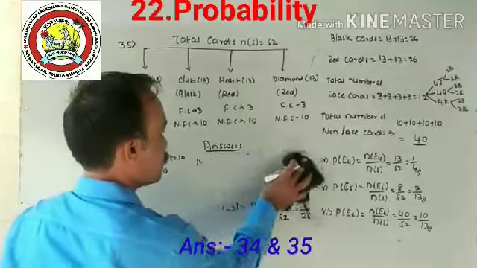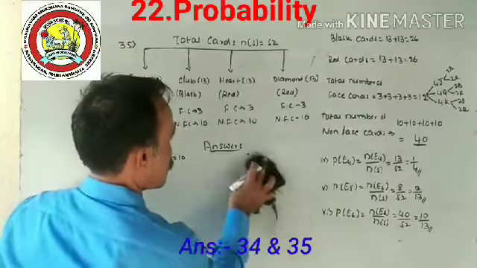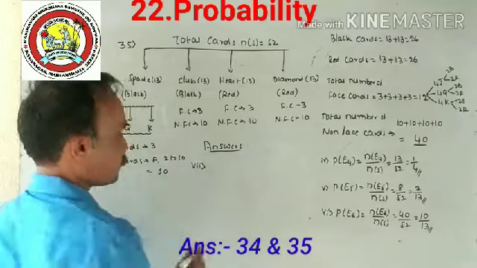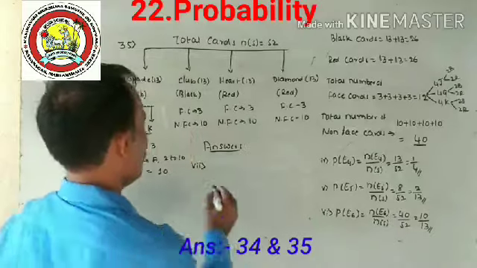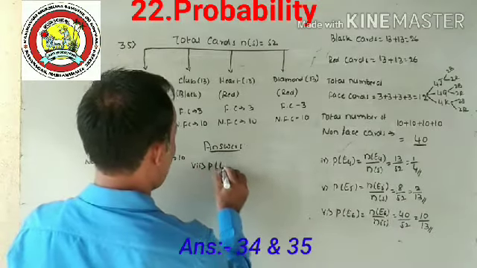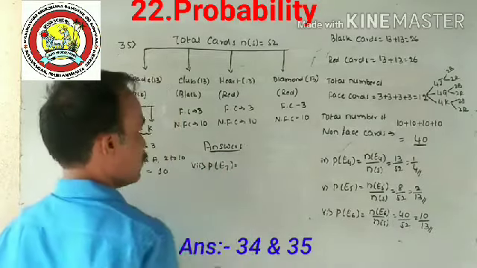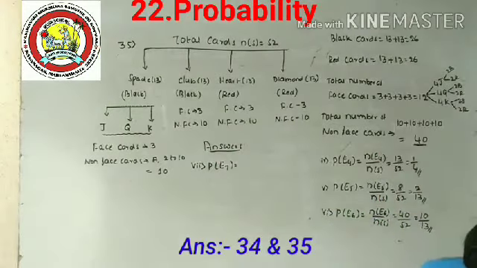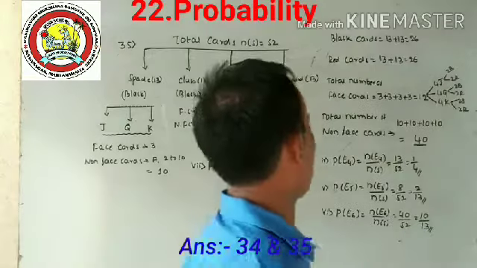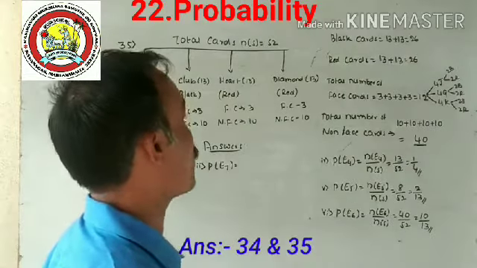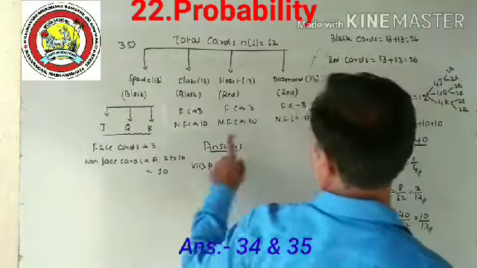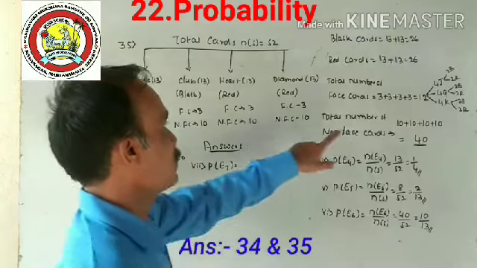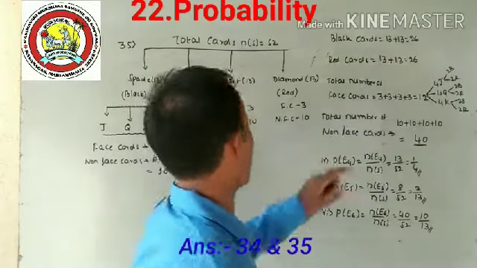Next, the seventh question. Probability of event 7. Let E7 be the event of getting a black face card. How many are there? Black face cards: 3 plus 3, that is 6.